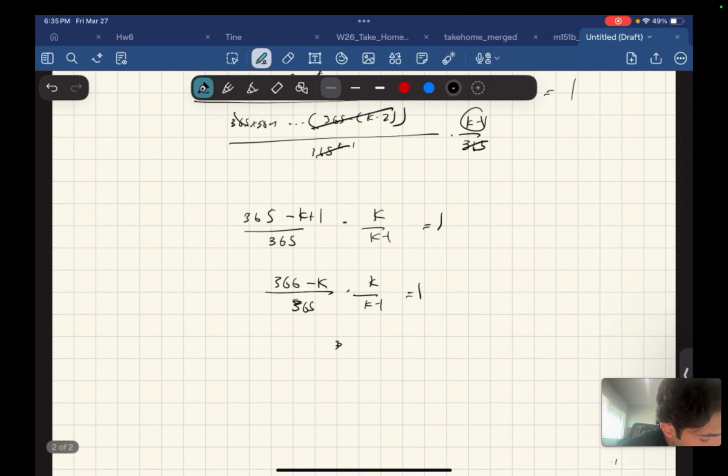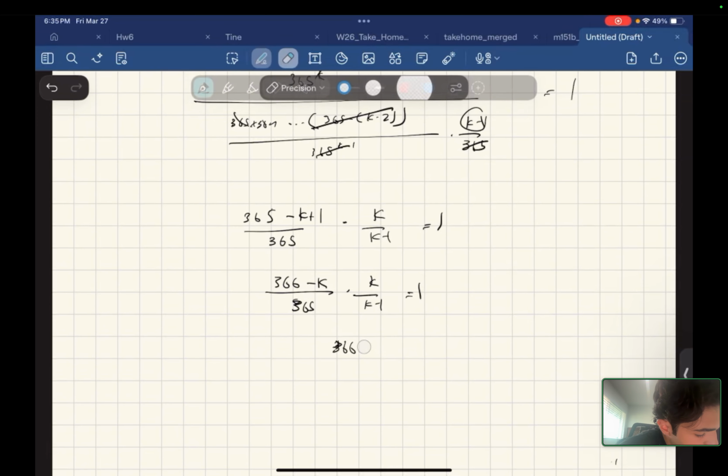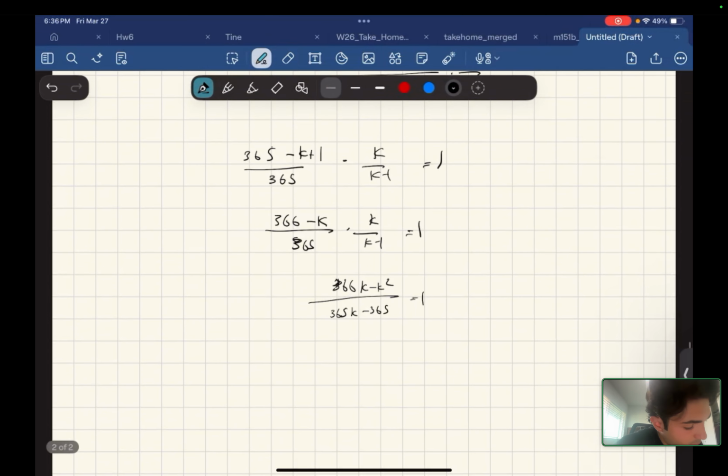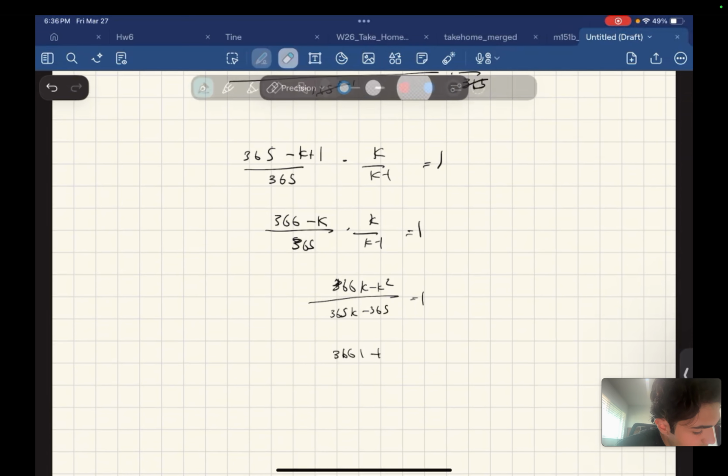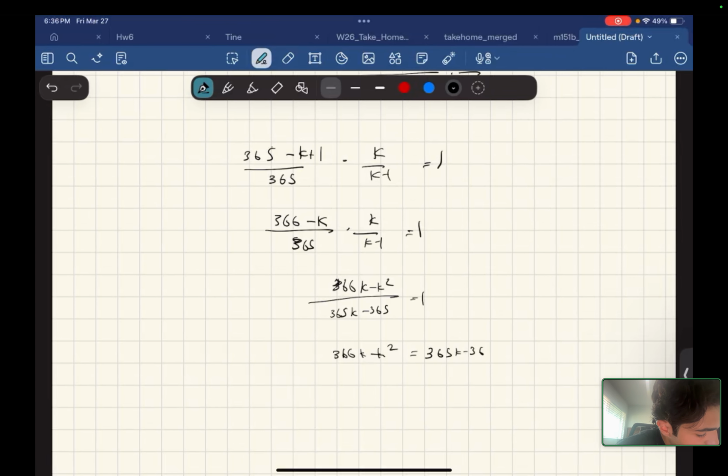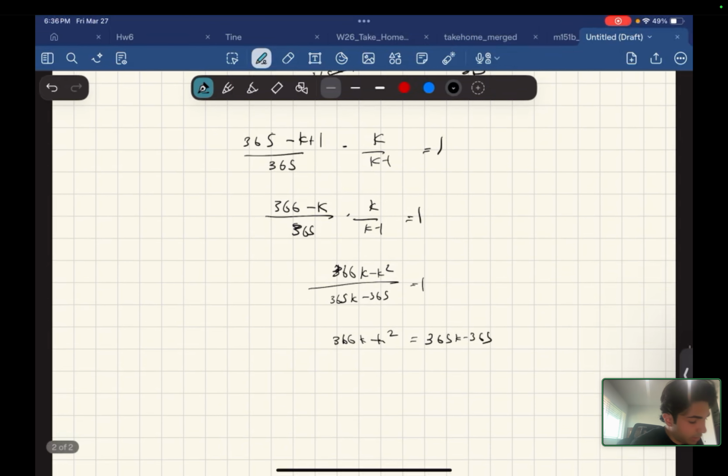So 366k minus k squared over 365k minus 365 equals 1. And then 366k minus k squared equals 365k minus 365.